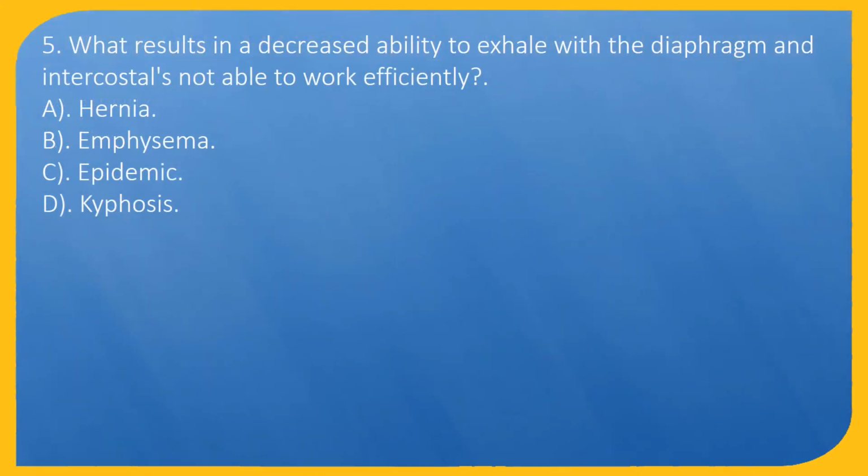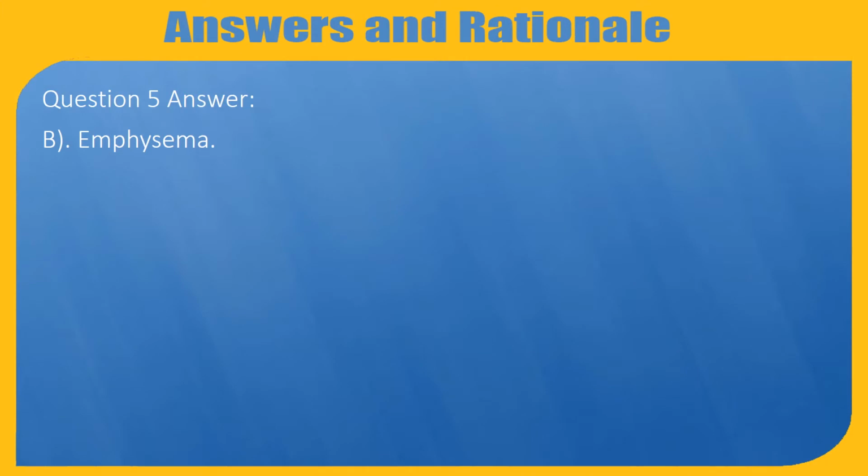Question 5. What results in a decreased ability to exhale with the diaphragm and intercostals not able to work efficiently? A. Hernia. B. Emphysema. C. Epidemic. D. Kyphosis. Question 5 answer, B. Emphysema.